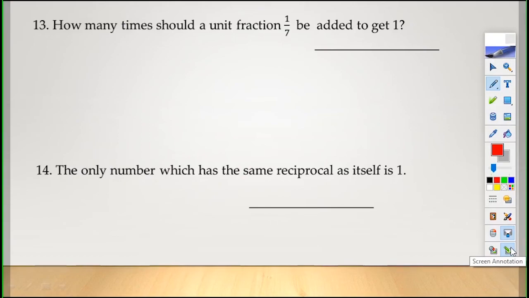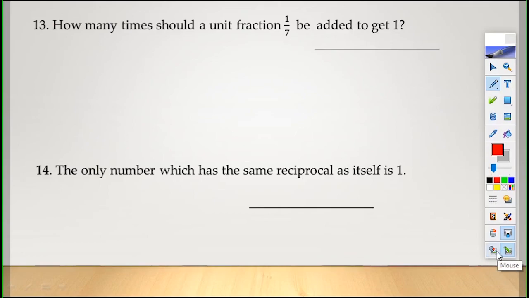Now, question number 13 is, how many times should a unit fraction 1 by 7 be added to get 1? Children, what did I teach you? In multiplication, multiplication is repeated addition. Now he is asking how many times should a unit fraction 1 by 7 be added to get 1. What he will do children? 1 divided by 1 by 7. Last one, the only number which has the same reciprocal as itself is 1. This is for you children.